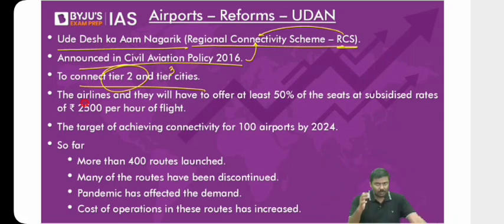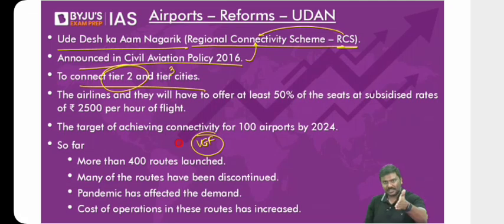So that is the reason what the Government of India did under the regional connectivity scheme, two very important points. One, the Government of India provided them funding under the concept of viability gap funding, VGF. Second very important point, if the private sector starts providing the services, the problem is ticket prices could be higher. So the Government of India stated that when you provide these services, I will give a condition on you.